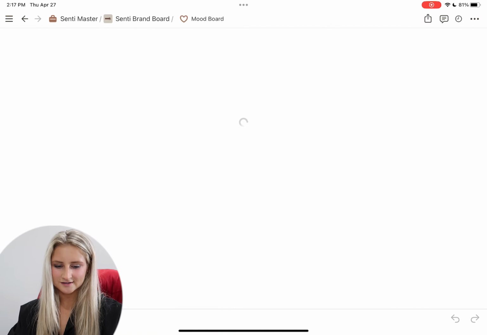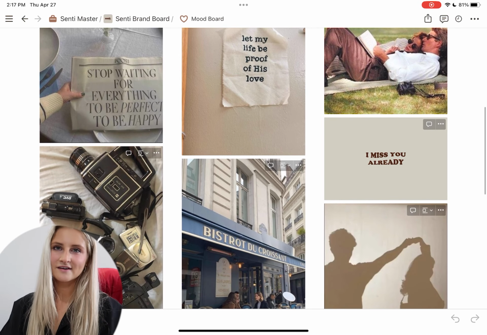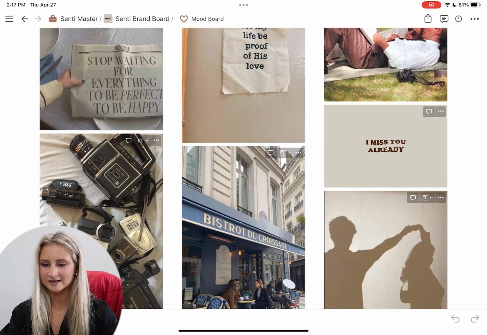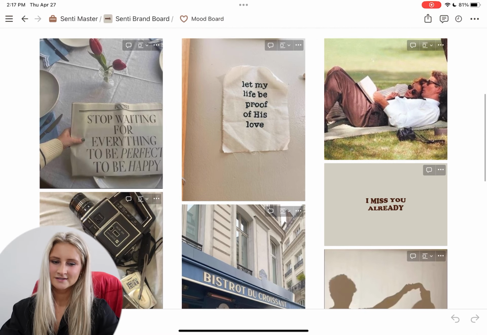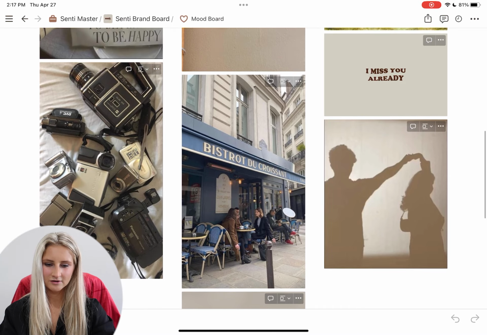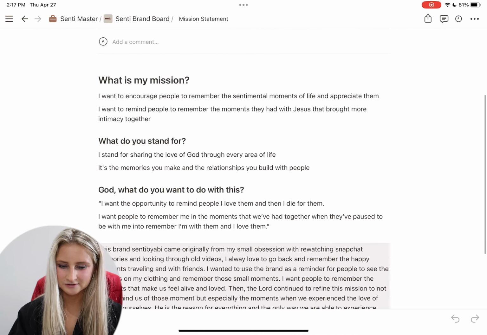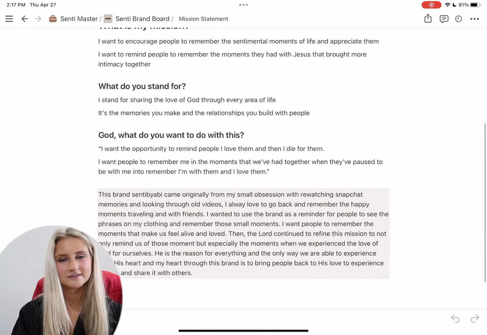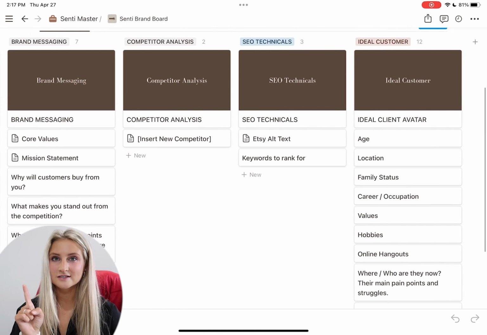Mood board, ugh, I miss it. I've not been in here in a while. That kind of is the problem with these types of things, is sometimes you just forget to go in. But basically the vibes are Senti, the camera recorder and everything. Mission statement, you know, this I've honestly come back to so many times, as well as what the Lord kind of put on my heart for what this was about.